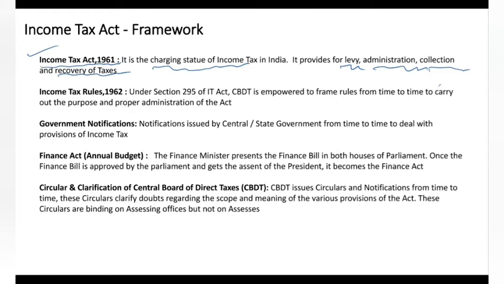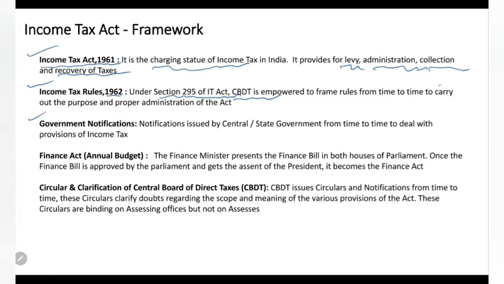After that, whenever there is an act, there should be some rules and procedures. You know the Indian Penal Code, then we have criminal procedures and then civil procedures. In the same way, income tax rules are the procedural part of it. Income Tax Rules 1962 give a detailed procedure for each and every step within the income tax process. Okay, who has given these income tax rules? It is given by CBDT, and section 295 of the IT Act empowers CBDT to frame the rules.